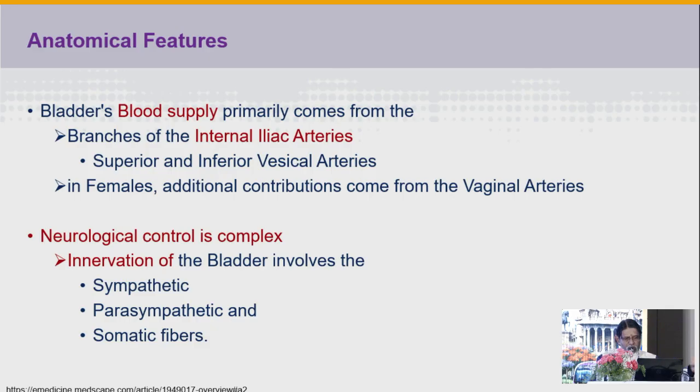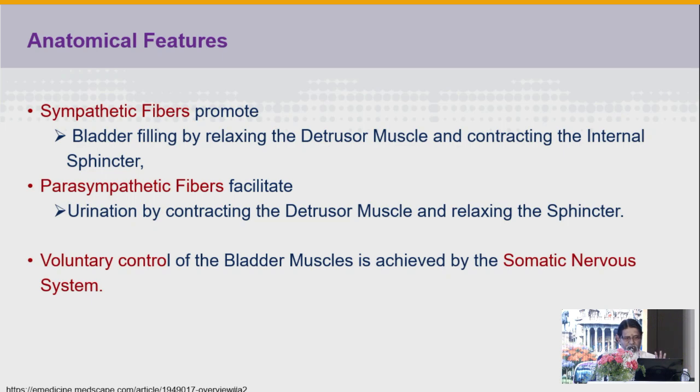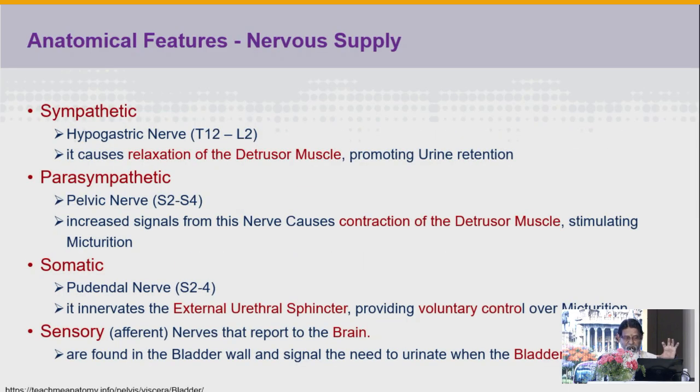The neurological control is complex. Innervation of the bladder involves sympathetic, parasympathetic, and somatic fibers. Sympathetic fibers promote bladder filling by causing relaxation of the detrusor muscle and contracting the internal sphincter. Parasympathetic fibers facilitate urination by contracting the detrusor muscle and relaxing the sphincters. Voluntary control is achieved by the somatic nervous system mediated by the pudendal nerve.